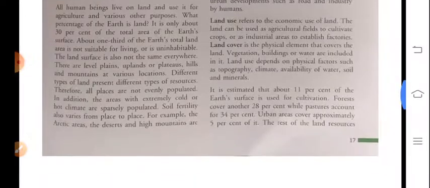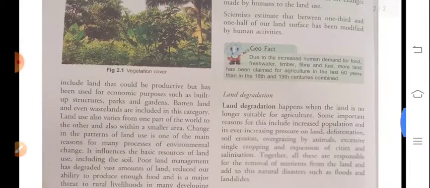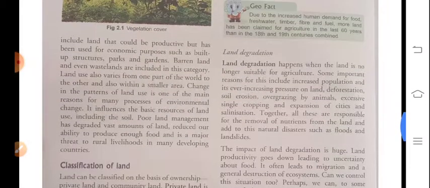Okay, and the rest of the land resources include land that could be productive but has been used for economic purposes such as built-up structures, parks, and gardens. Barren land and even wastelands are included in this category. That means the remaining portion is categorized in all these points.